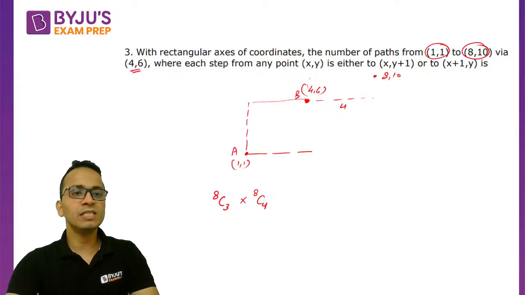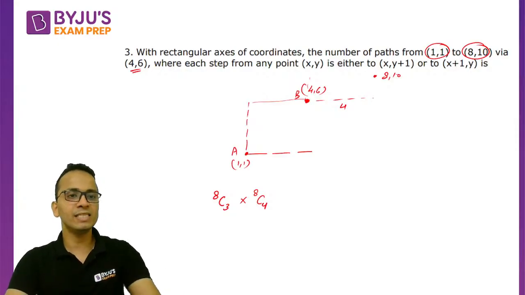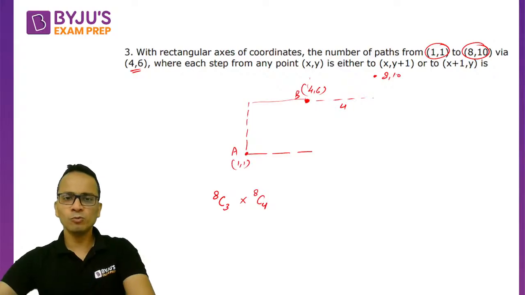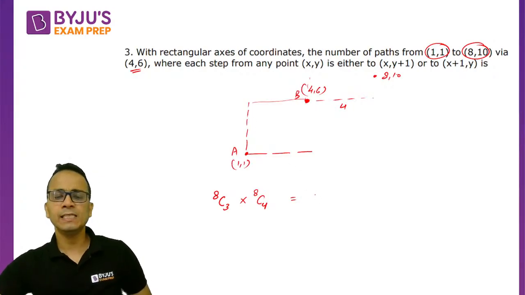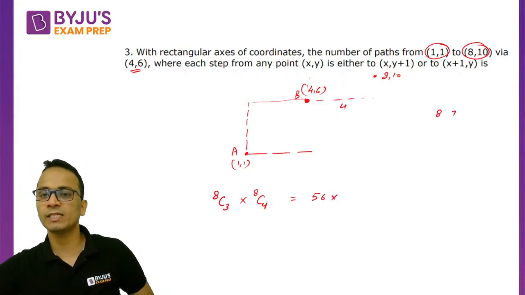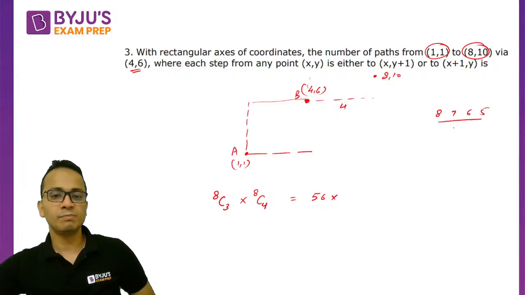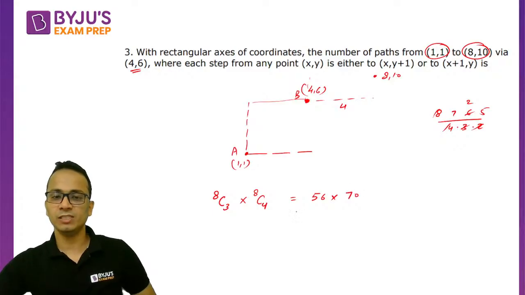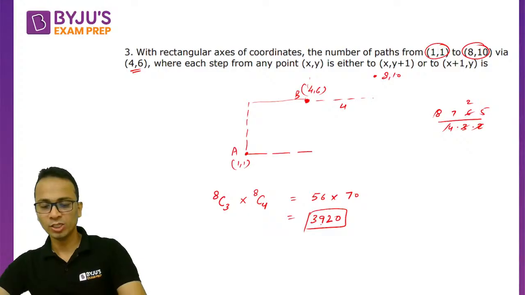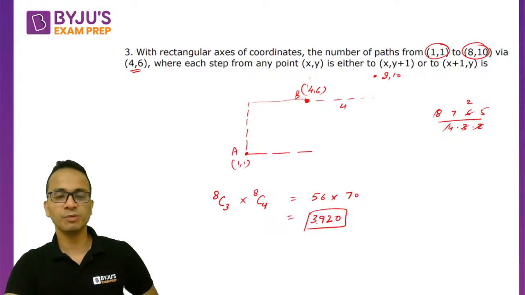Right? So 8C3 into 8C4 कैलकुलेशन कर सकते हो. 8C3 कैलकुलेट करना बहुत आसान है, 8C4 कैलकुलेट करना बहुत आसान है. Right? मल्टीप्लाई करो. So 8C3 is 8×7×6 over 3×2, multiplied by 8C4, 8×7×6×5 divided by 4×3×2. Cancel. So 7 into 5 is 35, into 2 is 70. So 3920 will be the final answer in this case. Okay, so this will be the final answer for this question, question number 3. Right?